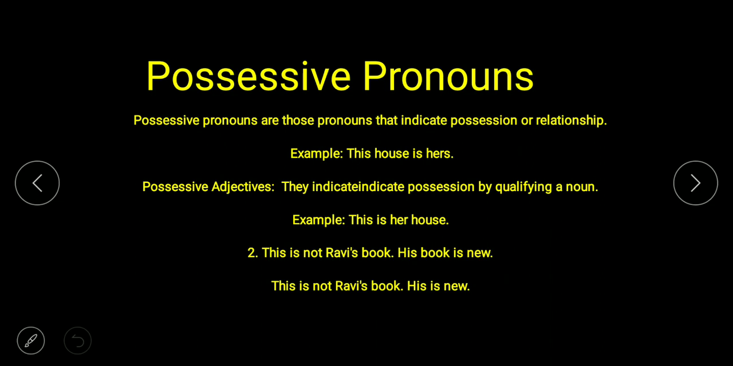See the first example. In possessive pronoun: this house is hers. Hers is a possessive pronoun. This is her house. In possessive adjective, it is placed before the noun. Possessive adjective is always placed before a noun. Second example: this is not Ravi's book. His book is new. This is not Ravi's book. His is new.